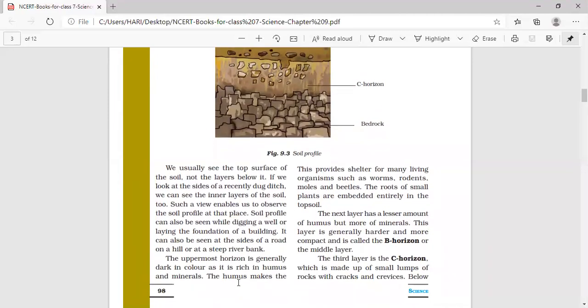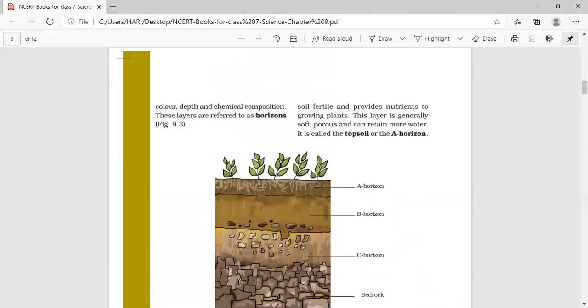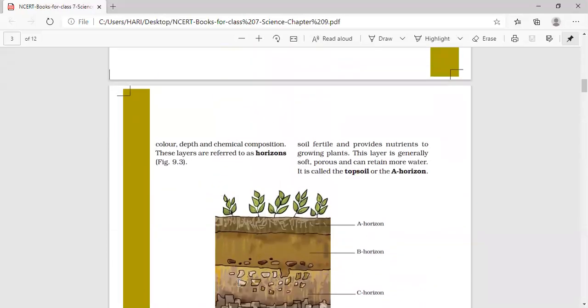See, the uppermost horizon is generally dark in color as it is rich in humus and minerals. The humus makes soil fertile and provides nutrients to the growing plants. This layer is generally soft, porous, and can retain more water. It is called the top soil or the A horizon.